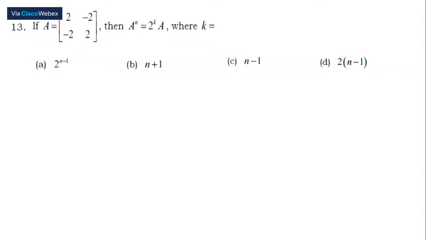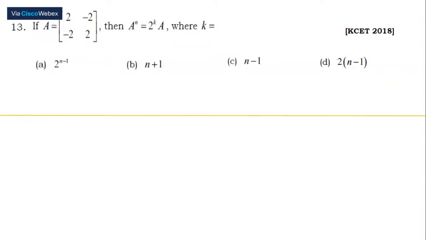If A is a 2 cross 2 matrix, 2, minus 2, minus 2, 2, then A to the power n is equal to 2 to the power k into A, where k is equal to what? Most of you gave me the answer. Let's check and go to the next problem.